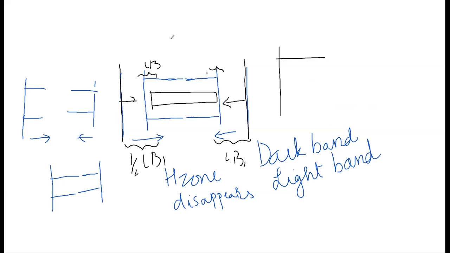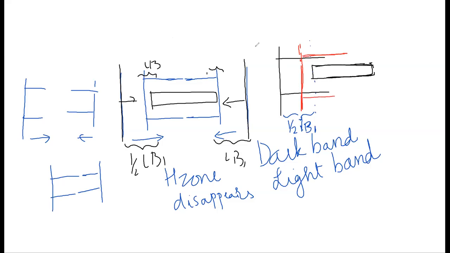This was the original length of the Z line, yes. ठीक है, ये original था. So from here to here, yes, was half of light band 1. ठीक है. अब the new position of Z line move कर रहा है. तो जब Z line move करेगा, so this will be the new position of Z line and this will be the new position of actin filaments. तो अब light band कितना रह गया? अब light band रह गया सिर्फ इतना.